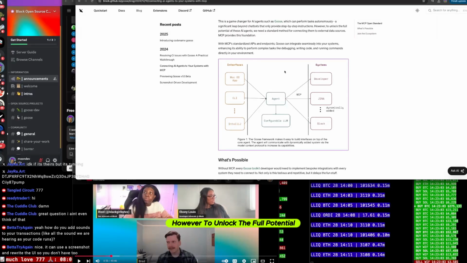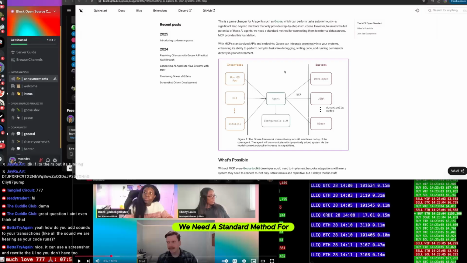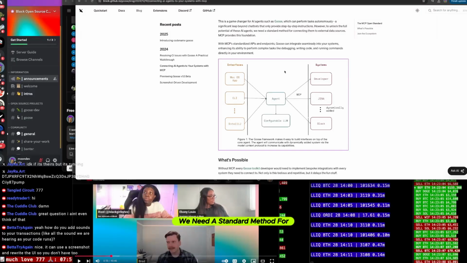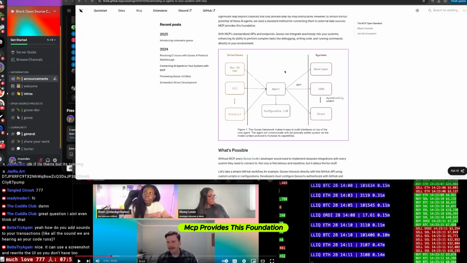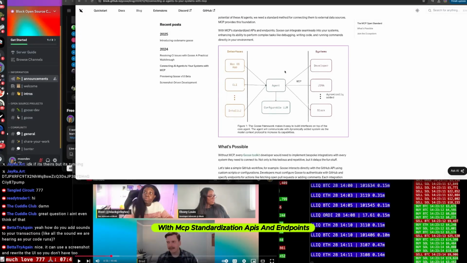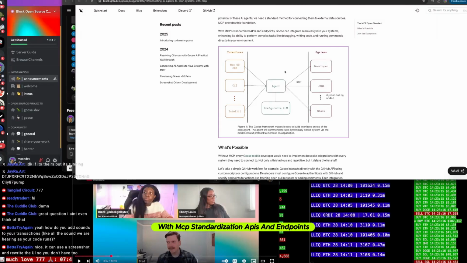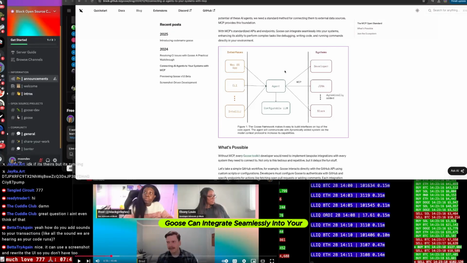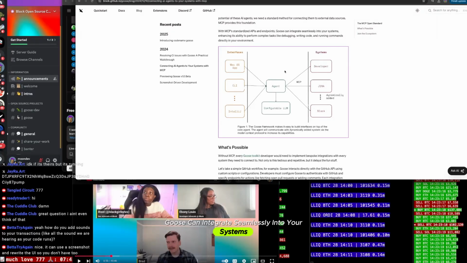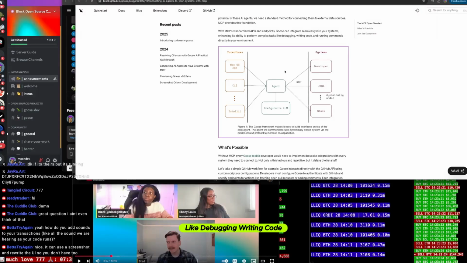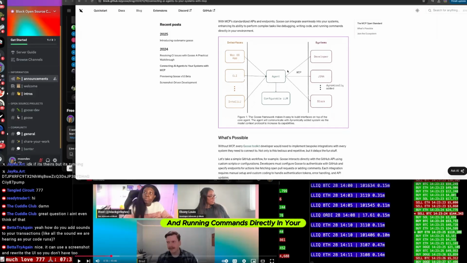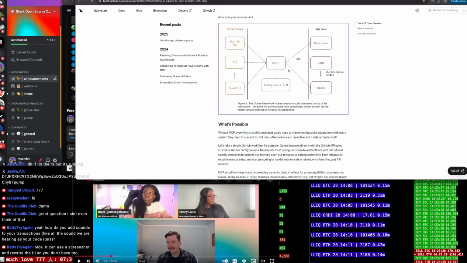However, to unlock the full potential of these AI agents, we need a standard method for connecting them to external data sources. MCP provides this foundation. With MCP standardization, APIs, and endpoints, Goose can integrate seamlessly into your systems, enhancing its ability to perform complex tasks like debugging, writing code, and running commands directly in your environment.